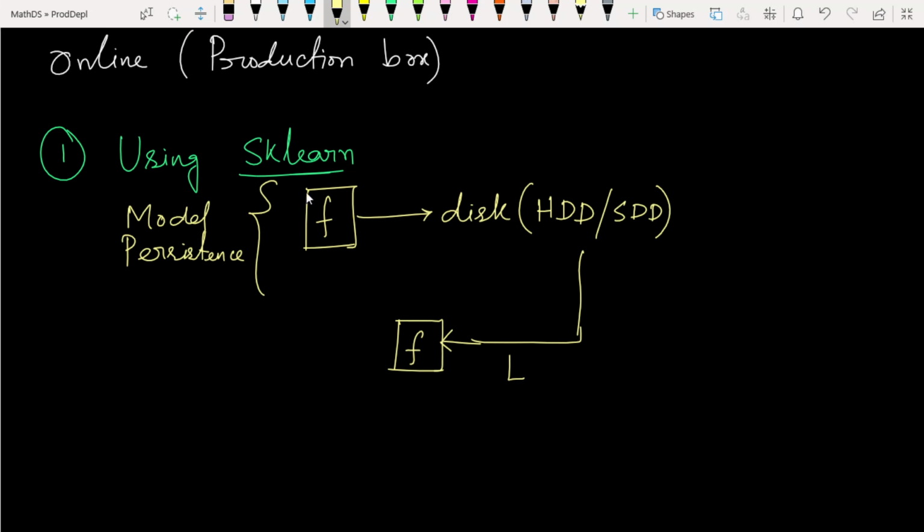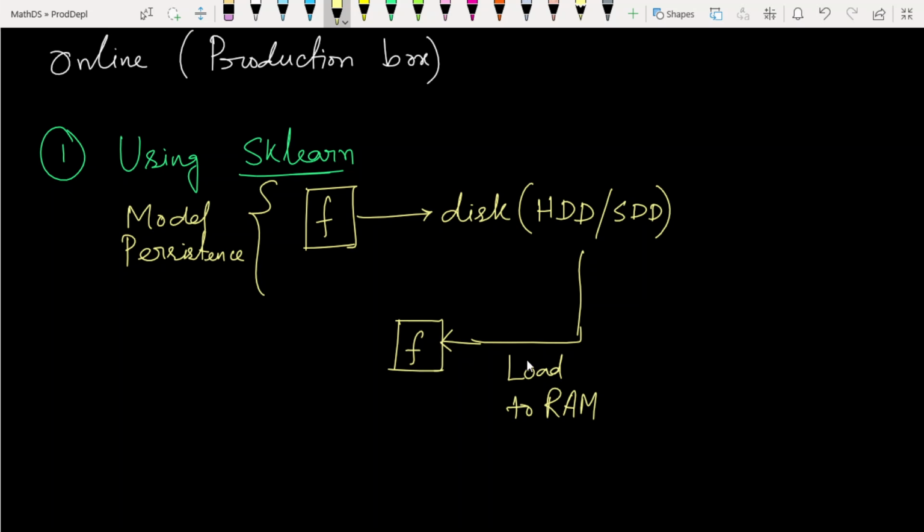When we discuss a real world case study, we will see how we do this job using the sklearn library. It is a simple job, with only a few lines of code. We simply load this model into our RAM.